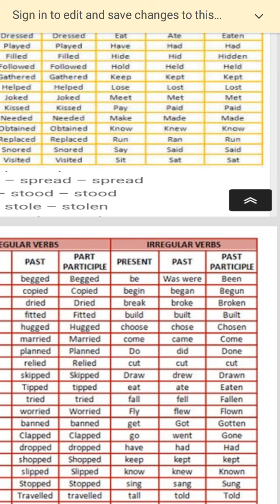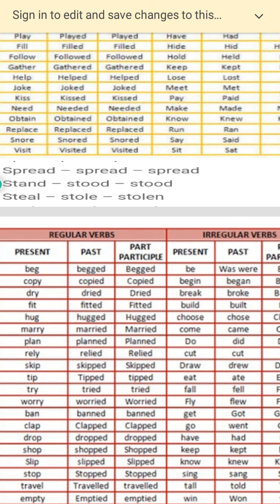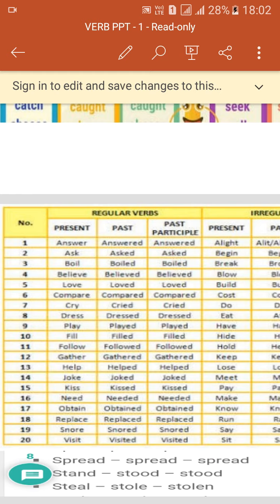Come, which you use a lot: come, came; cut; draw, drew, drawn; eat, ate, eaten; fall, fell, fallen; sing, sang, sung. I sang a song. I sing a song, present tense. Past tense, I sang a song. And past participle, the song has been sung. So that's past participle, which is another topic I'll be taking when I do verbs in the next class. And I hope it is quite clear.